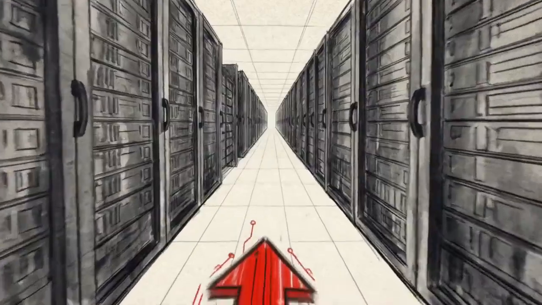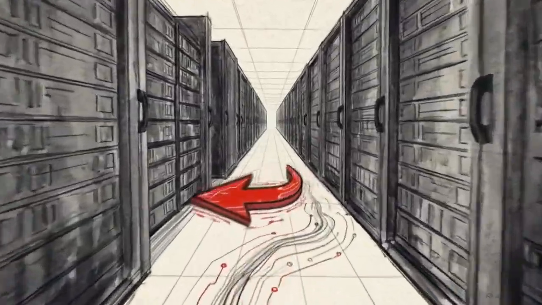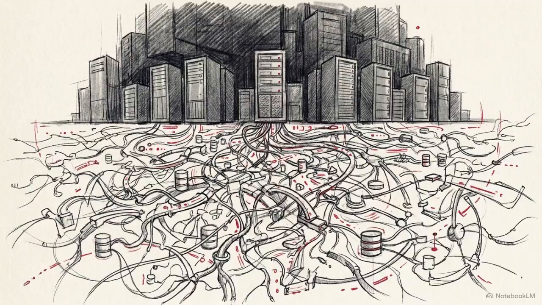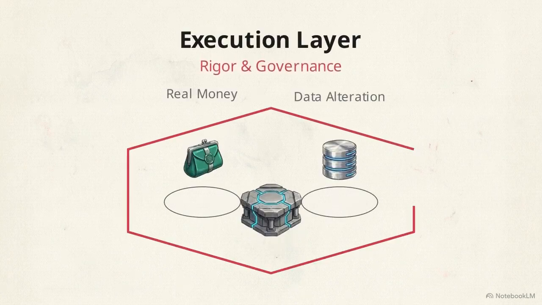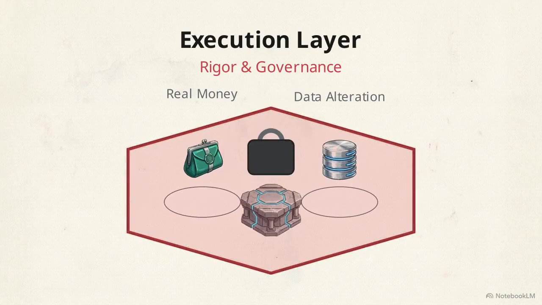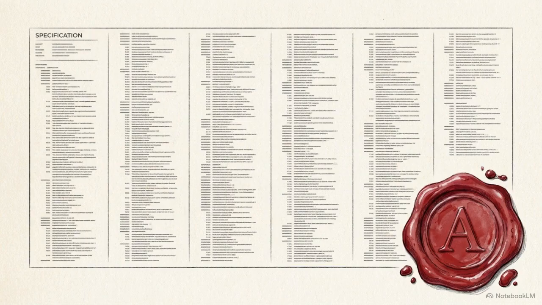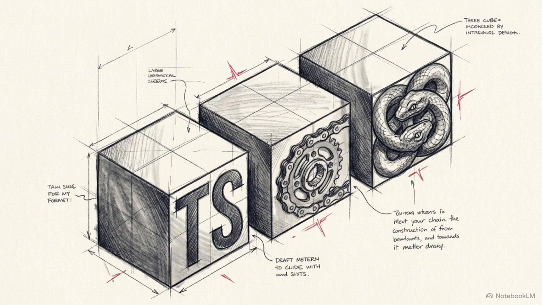We are entering an operating environment where the vast majority of software will be invoked by agents rather than human operators. The thinking layer of this economy is centralized, heavily commoditized, and controlled by a few large model providers. But the real world is decentralized. The execution layer, the space where real money moves and data is actually altered, must remain open, governable, and exceptionally rigorous. This requires minimalist governance. Apcore operates as a public Apache 2.0 standard built on a single specification document, supported by unified TypeScript, Rust, and Python SDKs. The specification is open today.